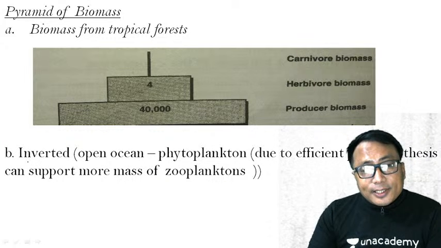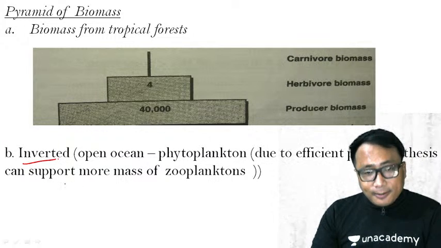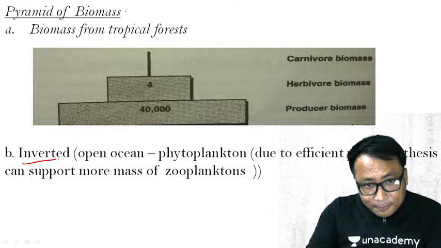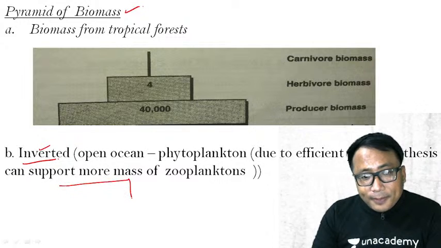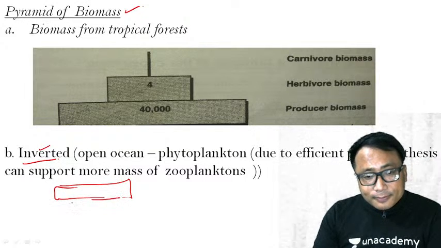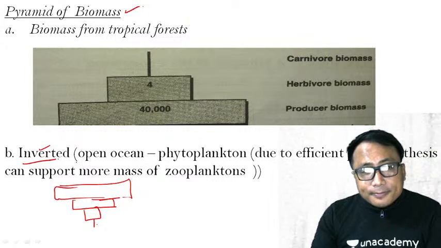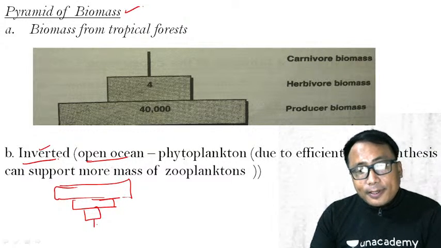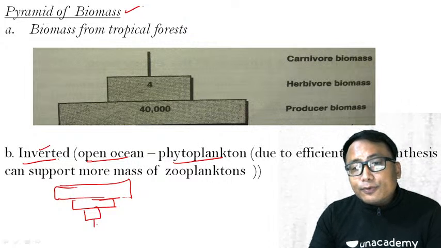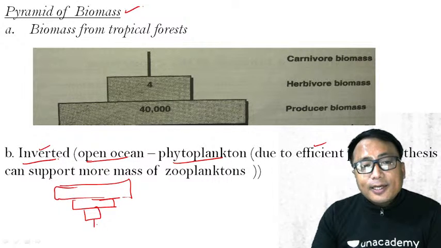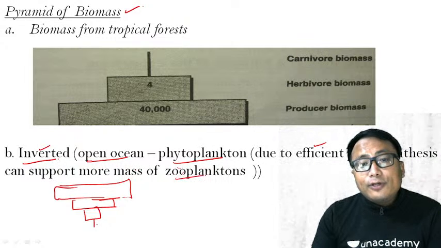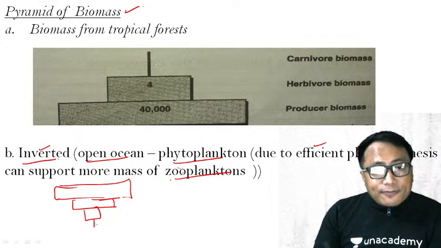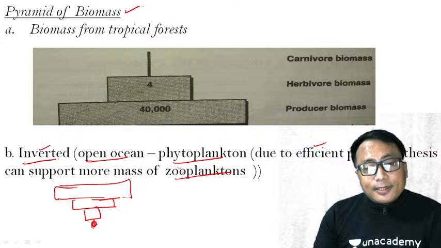So as the name suggests, the inverted pyramid of biomass will be like this. Like this. You see here, in the open ocean, the phytoplankton, due to very efficient photosynthesis, can support more mass of zooplankton. Therefore, I can write like this.